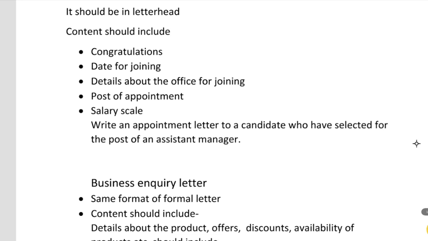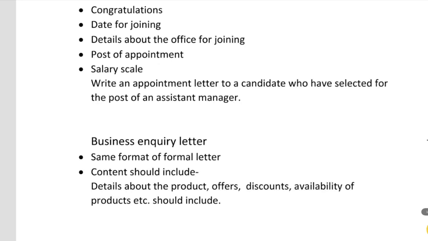In the beginning itself, I have told you that the content may have some additions based on the nature of that letter. That is why I have specified this again in this question, that when we are writing an appointment order, it should include the congratulations, date of joining, scale of pay, the details about the office for joining. All these things should be included in this content. So I will give a question here. Write an appointment letter to a candidate who has been selected for the post of an assistant manager. So that is a question.